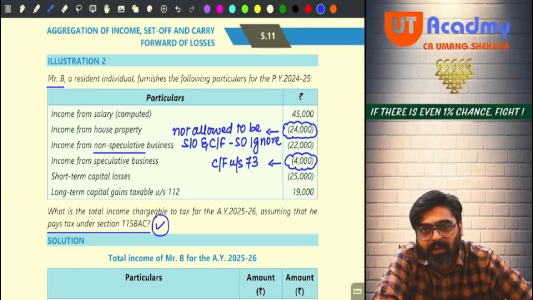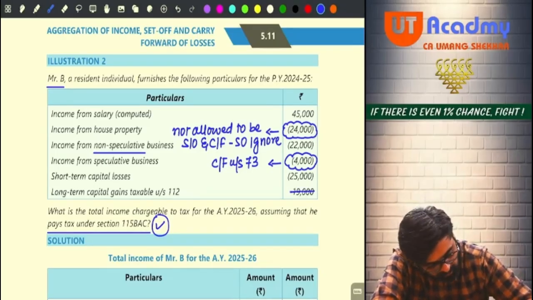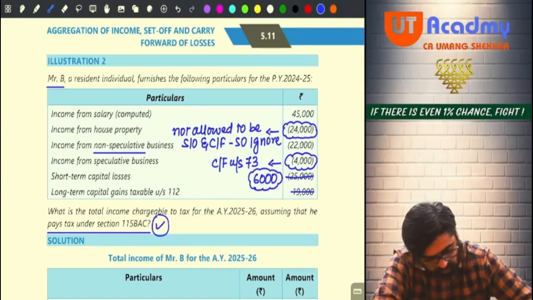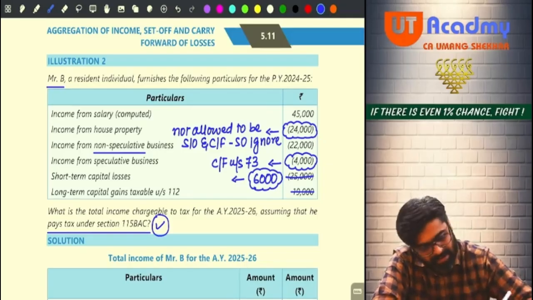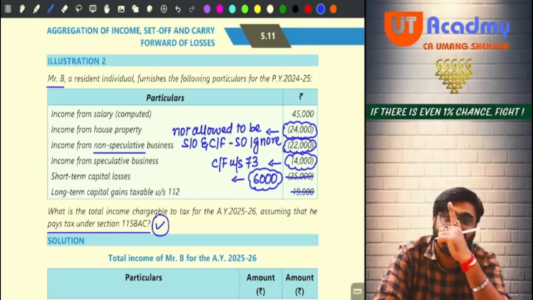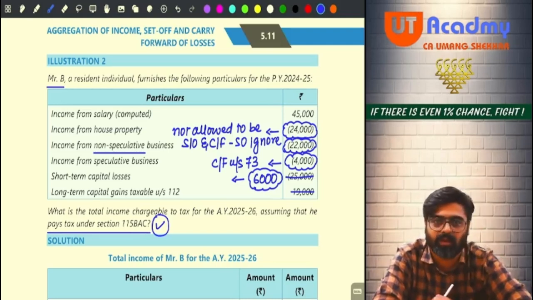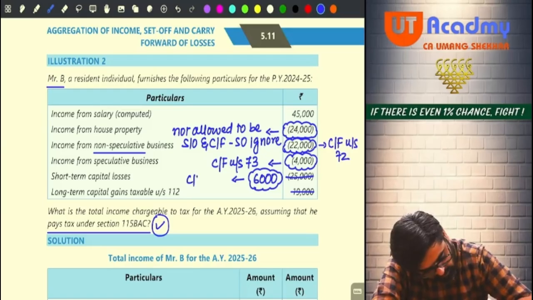Now tell me, can you set off your short term loss against long term gains? So this will wipe out and this will still remain. How much? 6,000. Can I say now this 6,000 rupees of short term capital loss cannot be adjusted against any head, and this 22,000 rupees of business loss also cannot be set off against any head. Salary is there, but against salary you cannot set off these two losses. So this will be carried forward under section 72 and this will be carried forward under section 74.